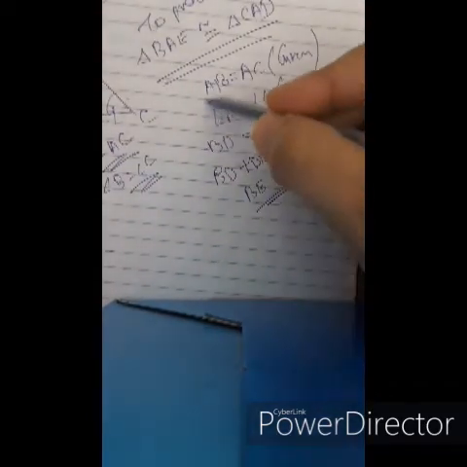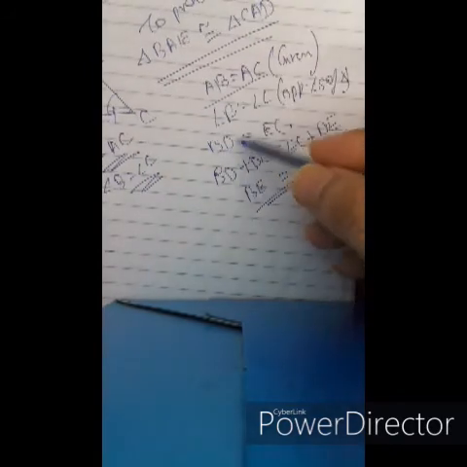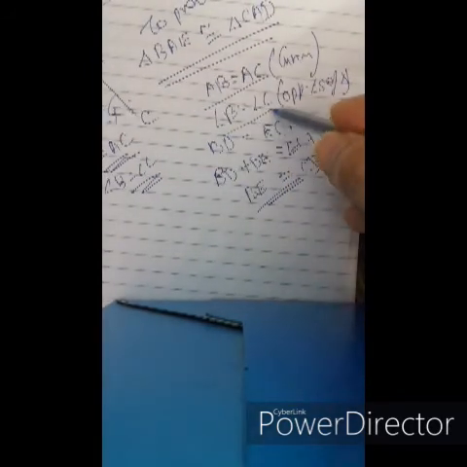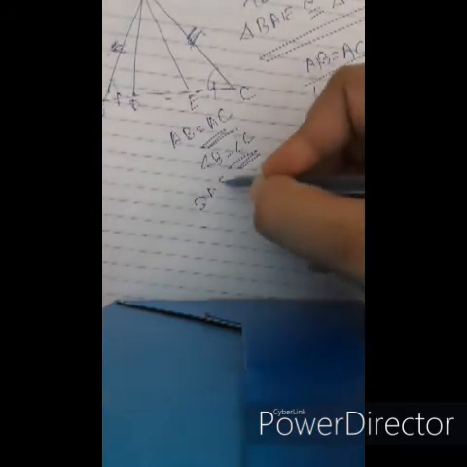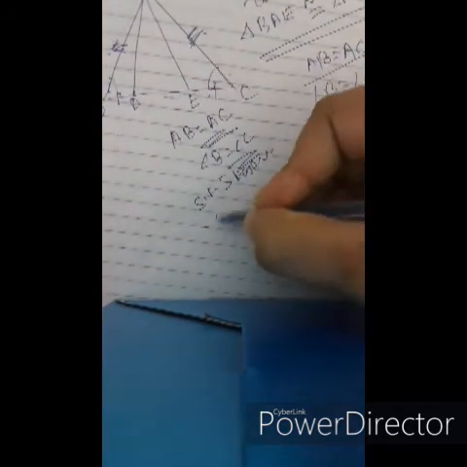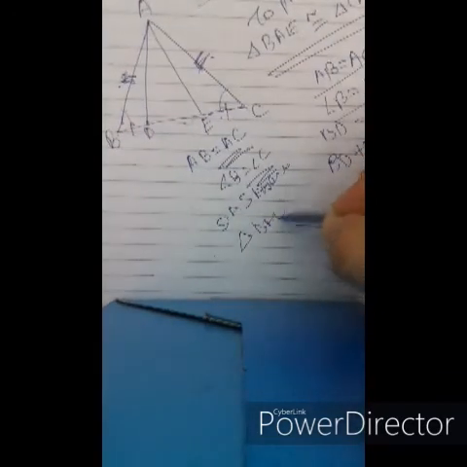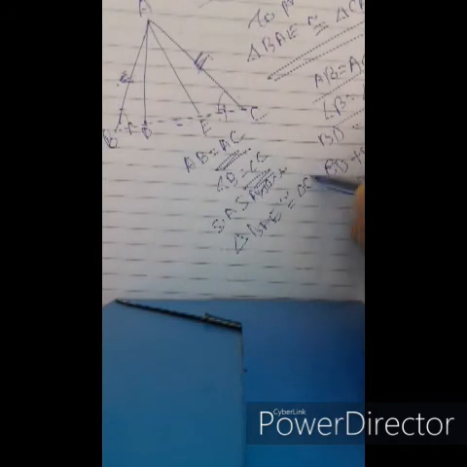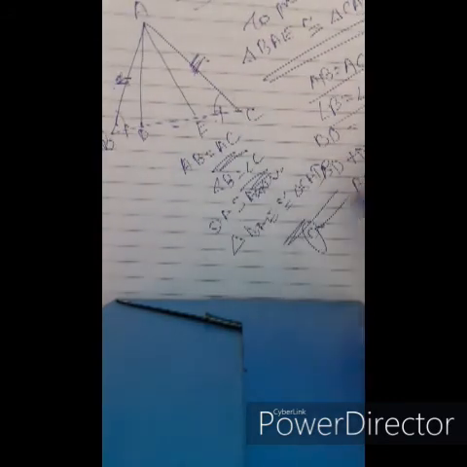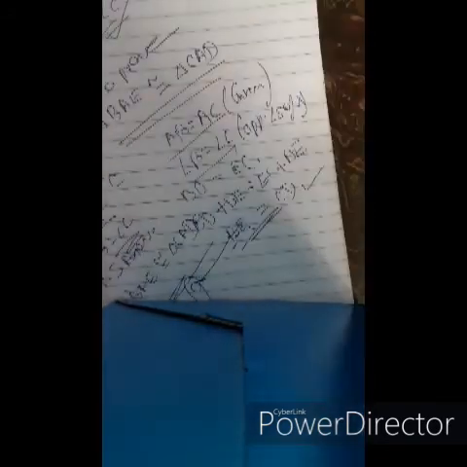Therefore AB equals AC, angle B equals angle C, BE equals CD. Therefore by the side angle side axiom, triangle BAE is congruent to triangle CAD. Hence proved. I hope you are able to get this. It is very simple, this problem.